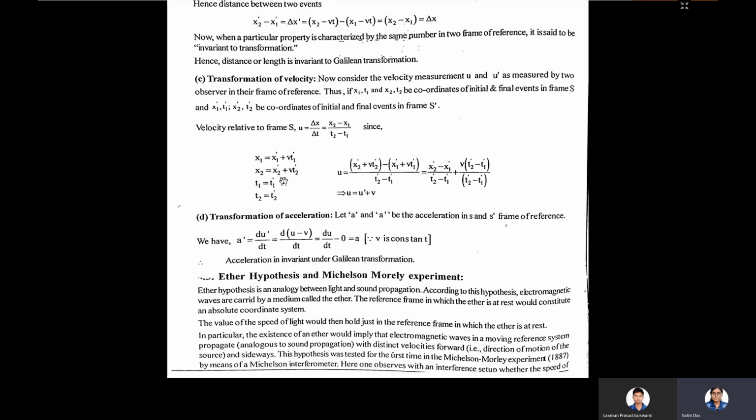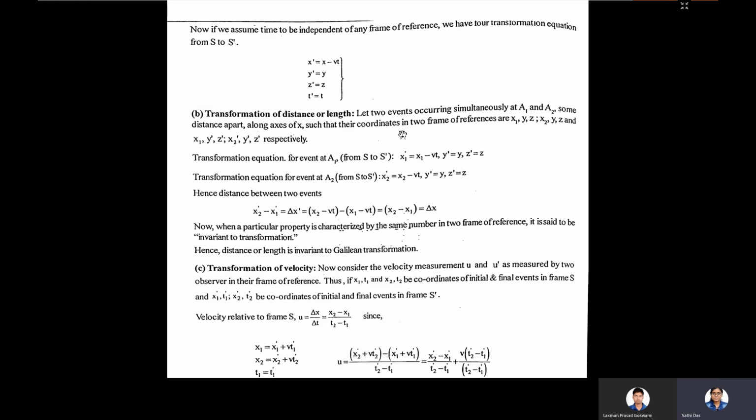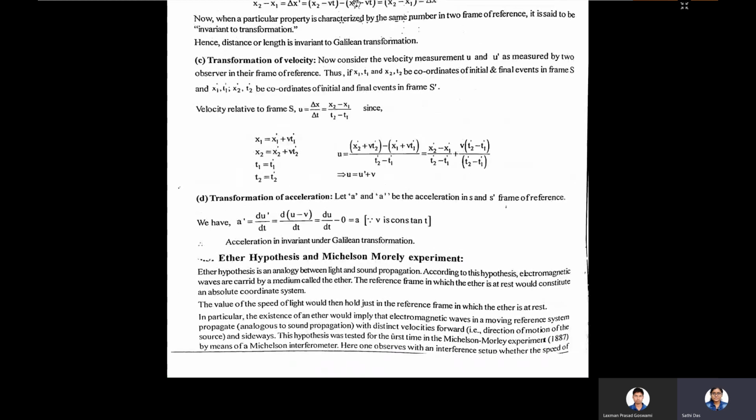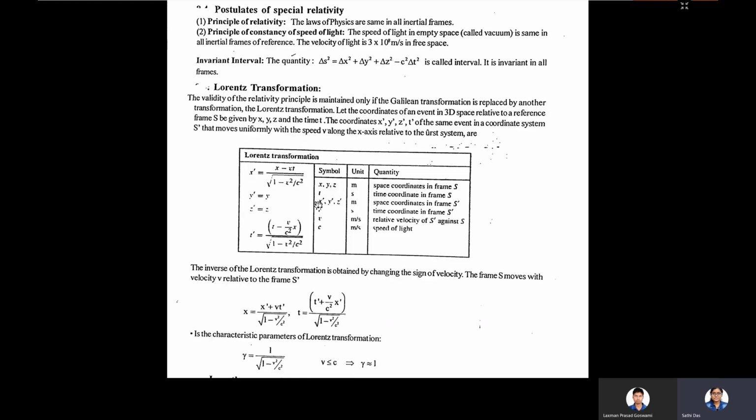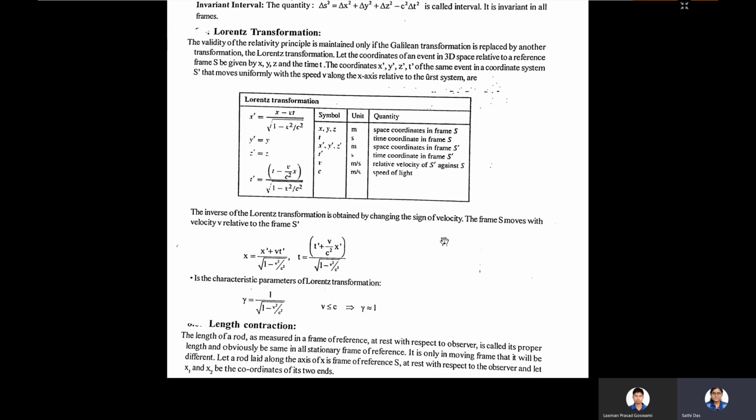Now look here, the difference between the two sets of formulas is in x and t. For x prime, there is another factor, the division by root over 1 minus v square by c square, and t prime is t minus vx by c square, divided by root over 1 minus v square by c square. So these terms in x and t will play the main role in the special theory of relativity.